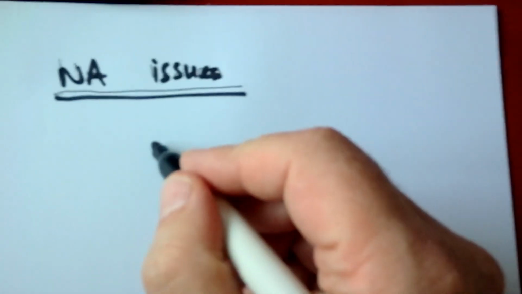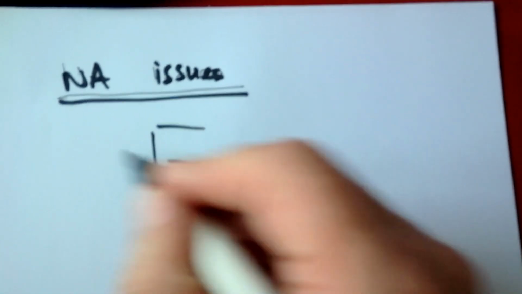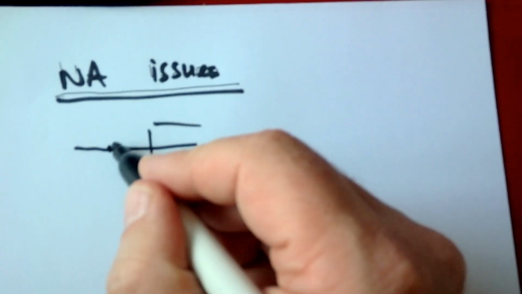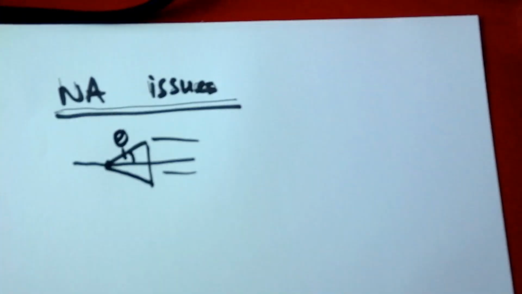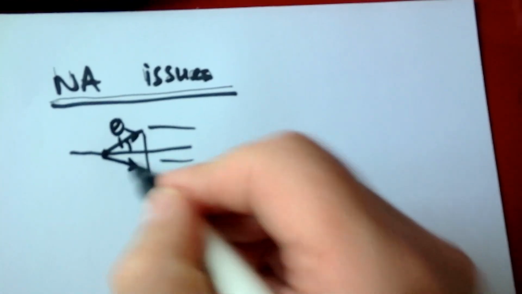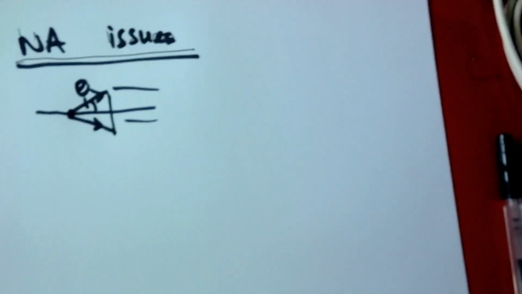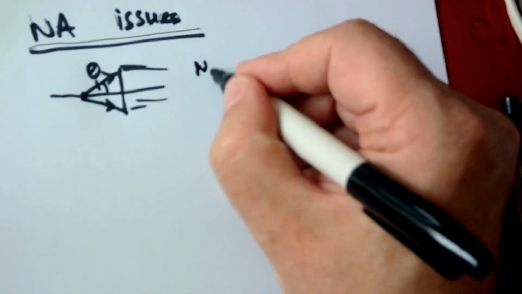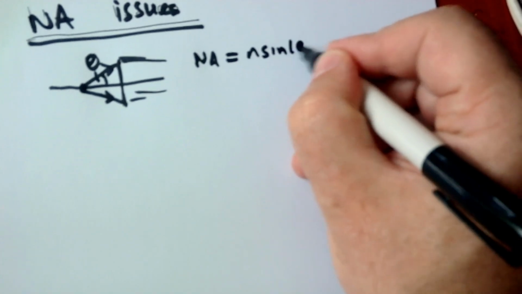NA issues. Okay, quick recap. So the numerical aperture for any optical system is all to do with the maximum cone of light that can get into it. So imagine a source of light, a certain distance, guess where I'm imaging, and a cone is produced and it's captured by my optical system. Then the numerical aperture is defined to be n sine theta.